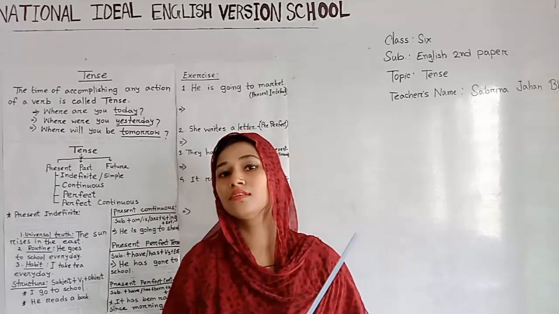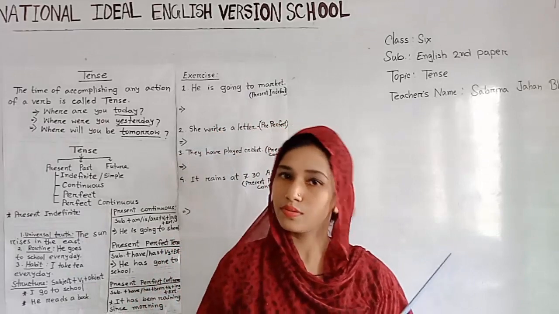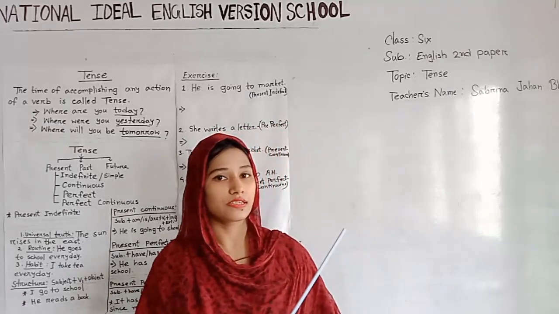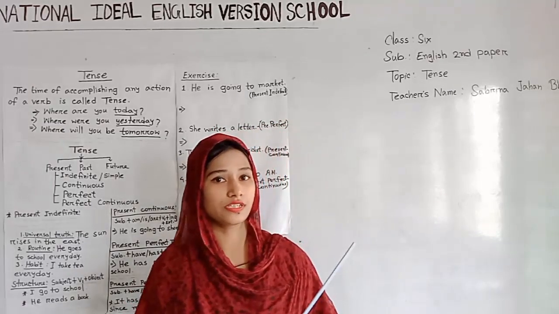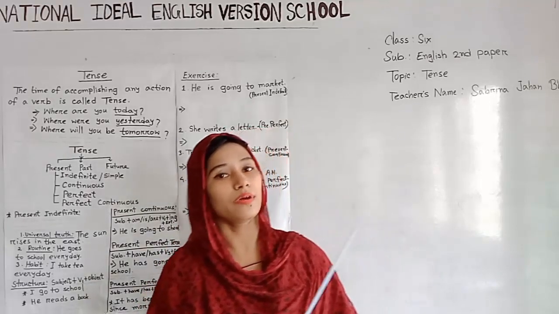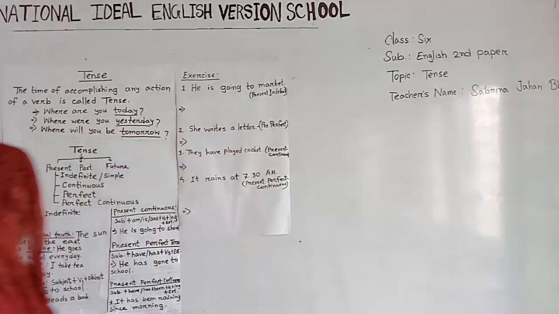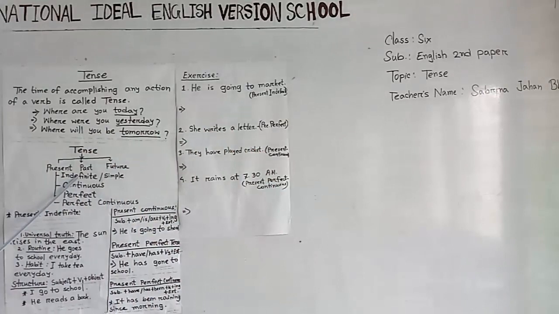Look dear students, today I will discuss with you about present tense. Okay? Present tense has 4 divisions, or it is classified into 4 classes. What are they? At first, look at the board please. Present indefinite tense or simple present tense. Number 2, present continuous tense. Number 3, present perfect tense. And number 4, present perfect continuous tense.